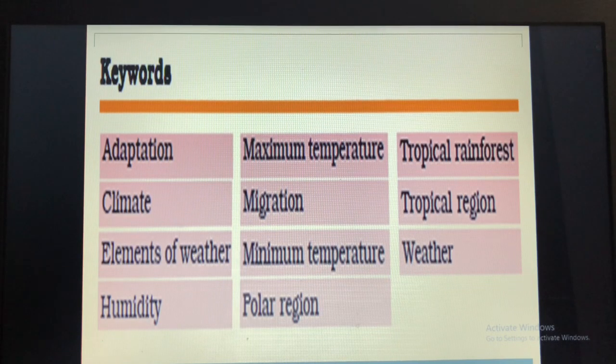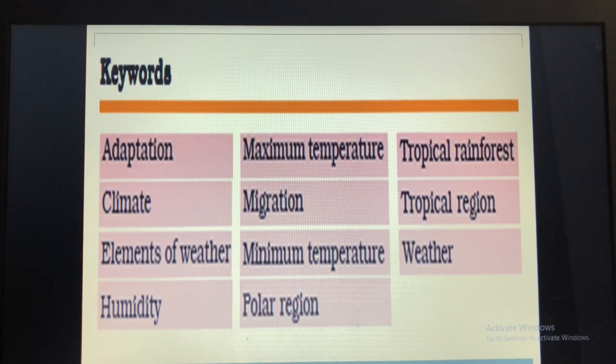Animals in the polar region are adapted to the extremely cold climate by having some special characteristics such as white fur, strong sense of smell, a layer of fat under the skin, wide and large paws for swimming and walking, etc. Then migration is another means to escape the harsh cold conditions.